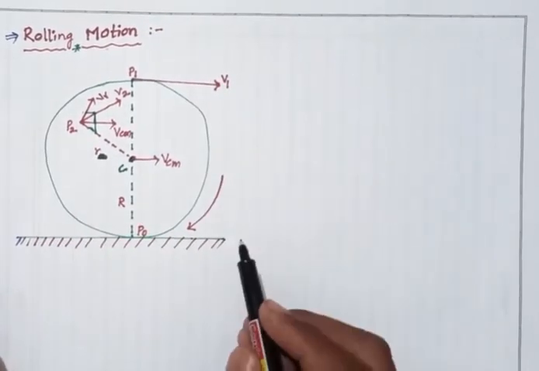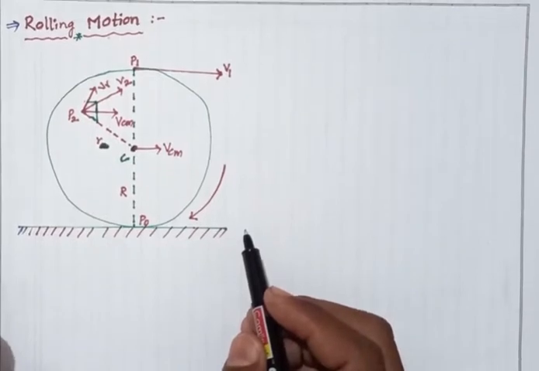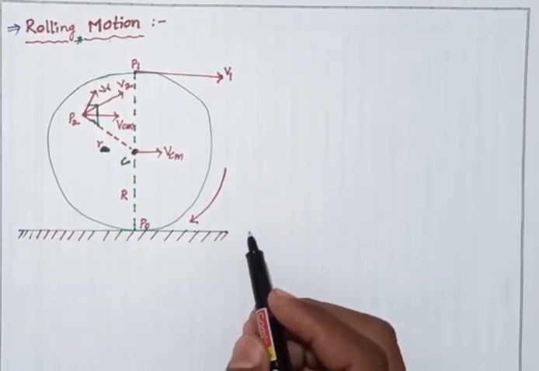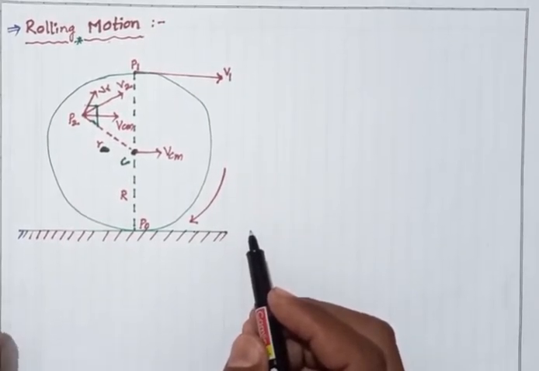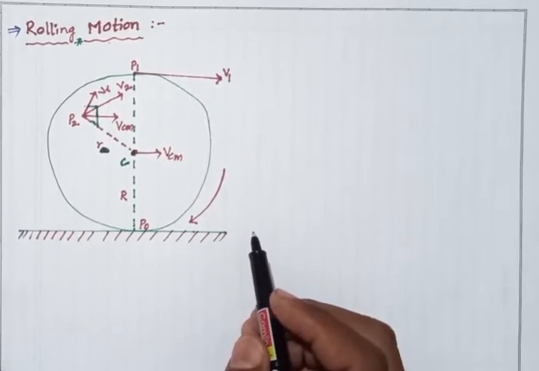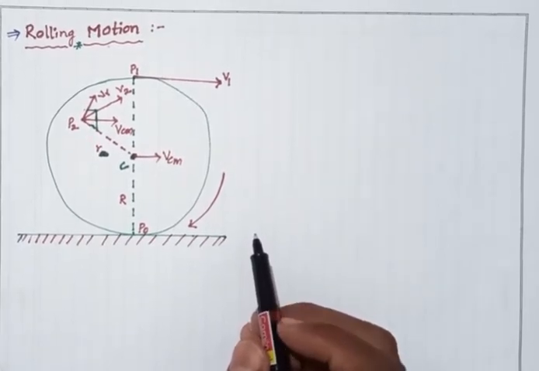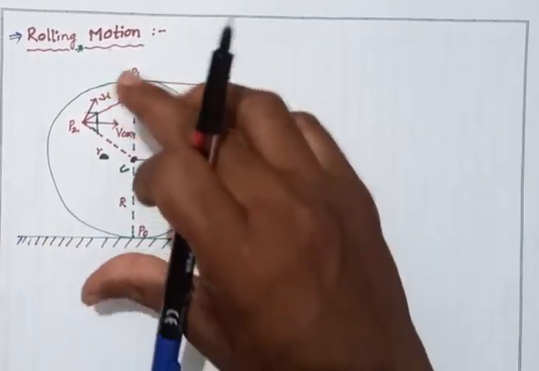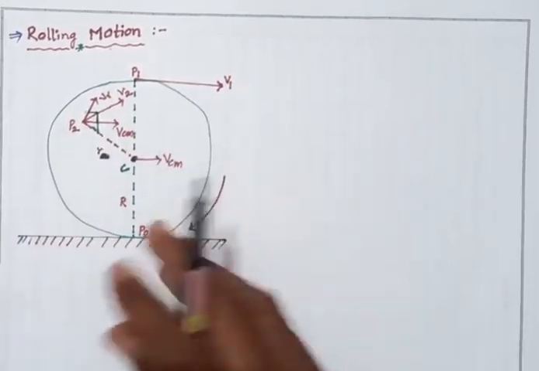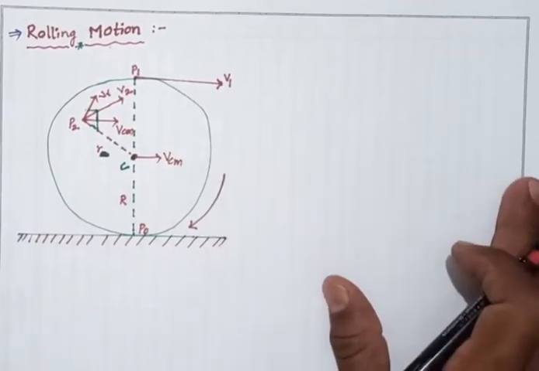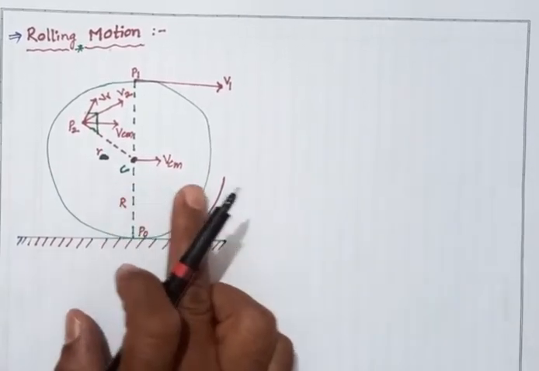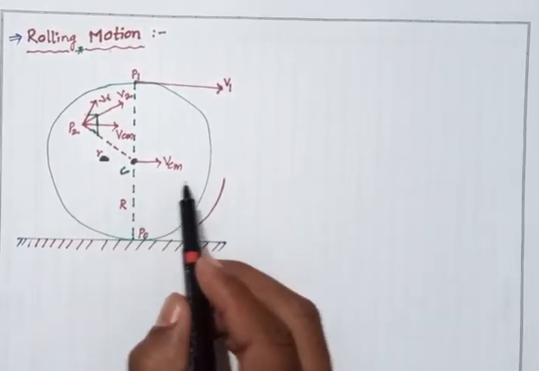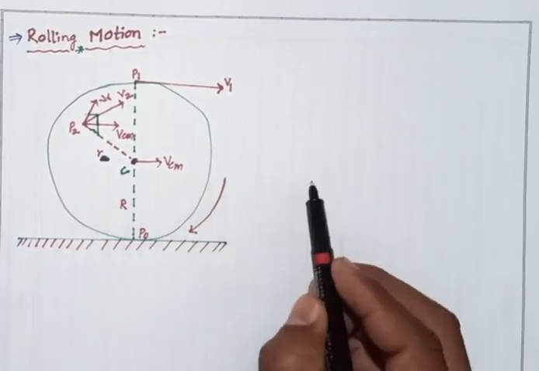Next, we remark that rolling motion is a combination of rotational motion and translational motion. At any instant of time it rolls, which is rotation, and it also moves with a certain linear velocity, which is linear motion.